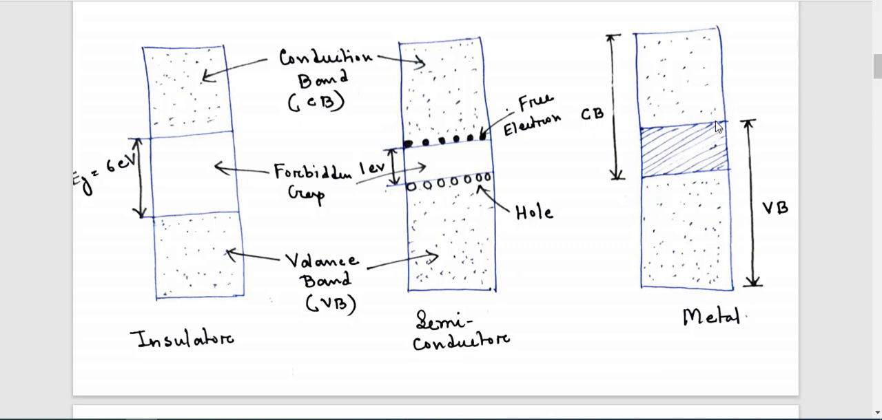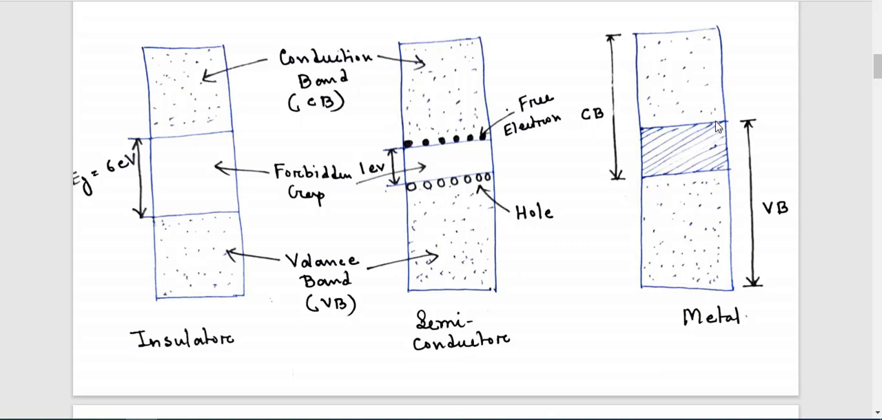When an electric field is applied to the valence band, electrons may acquire some additional energy. With the help of this energy, the electron comes to the conduction band. When it reaches the conduction band, it becomes mobile, that means it becomes free. So with a small energy we can get a huge number of free electrons in the conduction band. As a result, the conductivity of metal is higher compared to semiconductor and insulator.